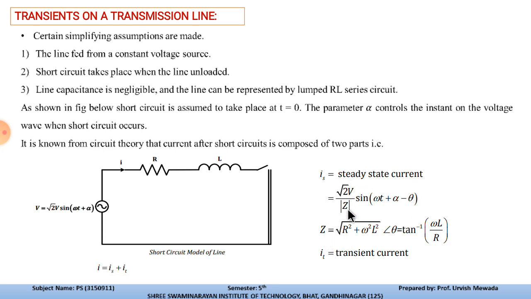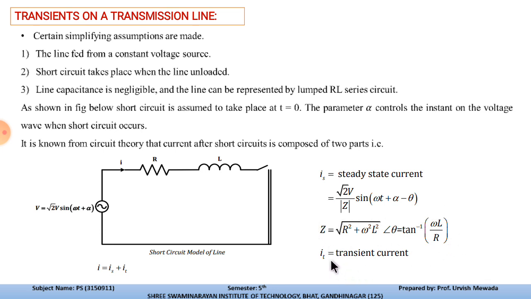Now from that we can write the impedance equation. As we know, impedance is the combination of whatever RLC components are present in the circuit. So that will be the square root of R square plus omega square L square, and for that we need to find theta. So theta will be tan inverse of omega L by R. That we already studied in the impedance triangle. From the impedance triangle we can write this equation.